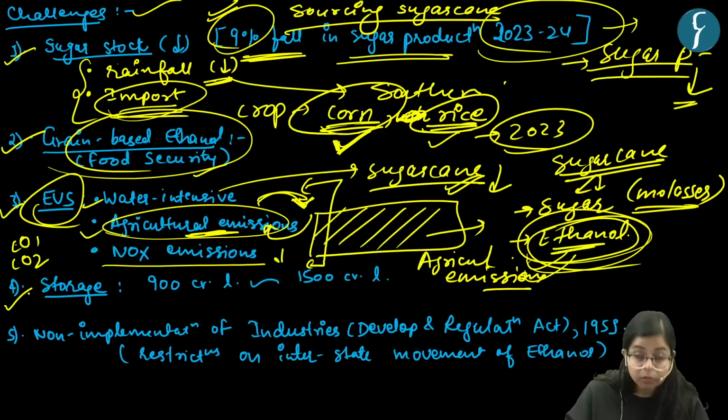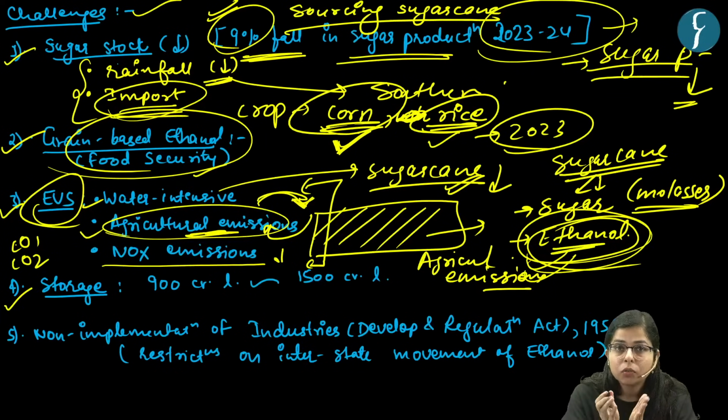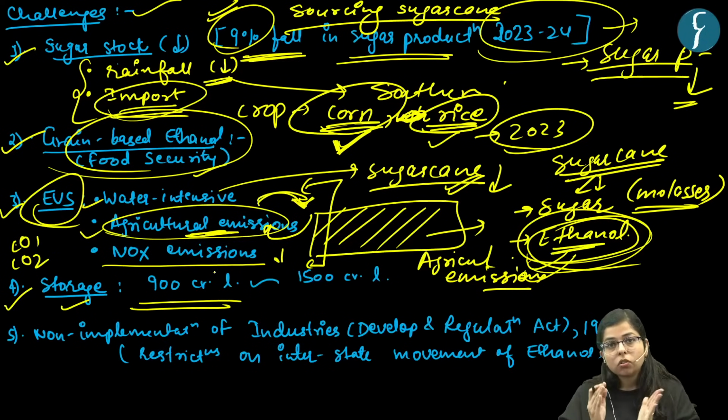Now let's move on to our next challenge, which is related to the storage infrastructure of ethanol. Presently India has storage for around 900 crore liters of ethanol.